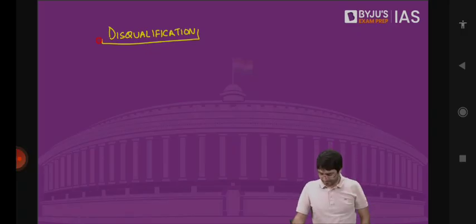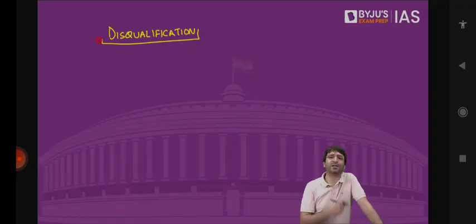So 543 was including Anglo-Indian MPs or excluding them? 543 is excluding them. So previously it used to be 545. 543 election, 2 nominated. Anglo-Indians exist, but they don't have reservation in Lok Sabha. Why? Because the government said they are hardly 1,000 in number. And for 1,000 people, we should not provide 2 seats as reserved in Lok Sabha.